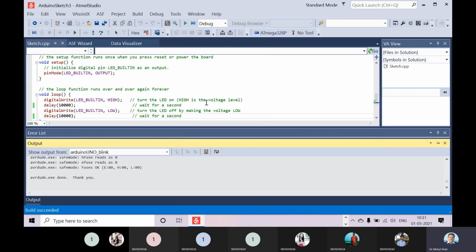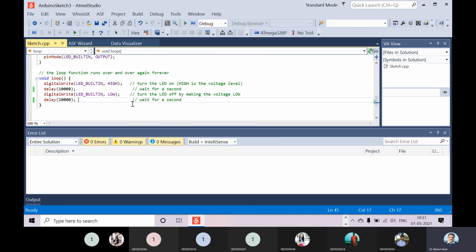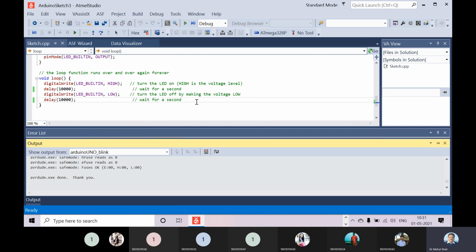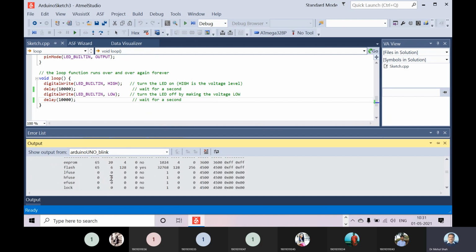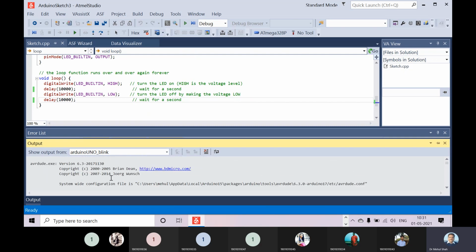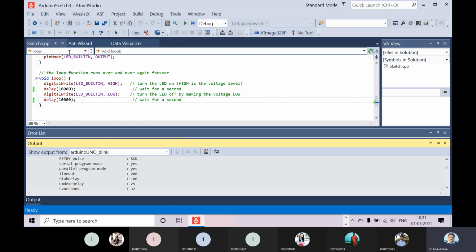No, it is not changing. Let me check. So tools.